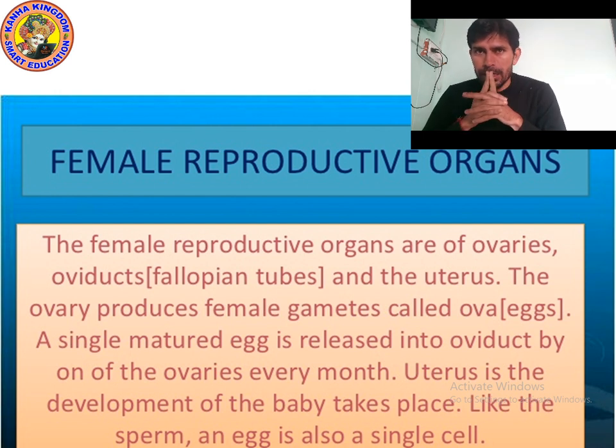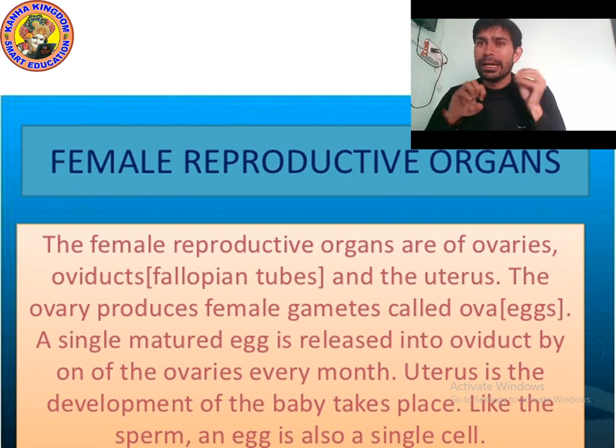A single matured egg is released into the oviduct. So remember kids, the female gamete, which is a matured egg, is released from the ovary and goes into the oviduct.